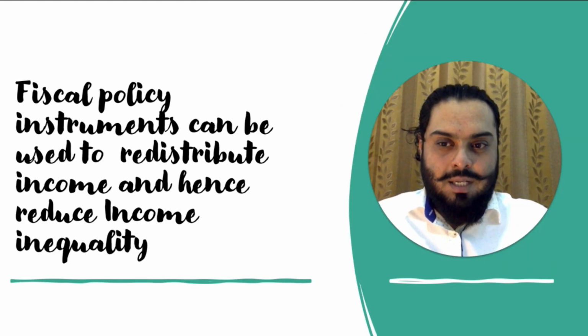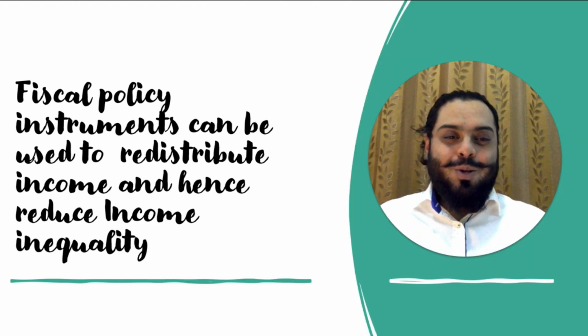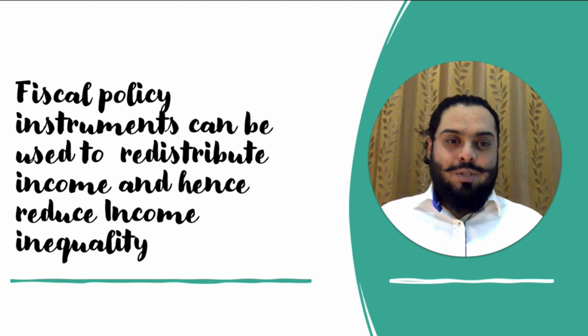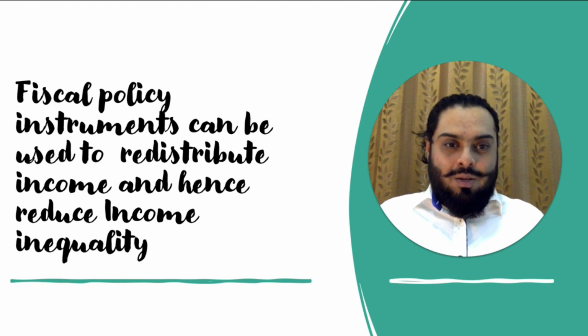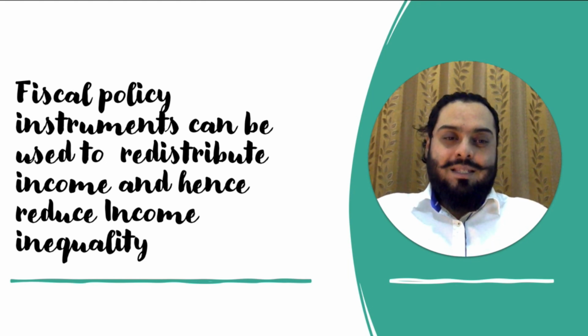The fiscal policy is also used by government as an instrument to reduce income inequality within the economy. So obviously, as I told you, the government spends money on providing different services and welfare benefits and so on, and it also taxes.